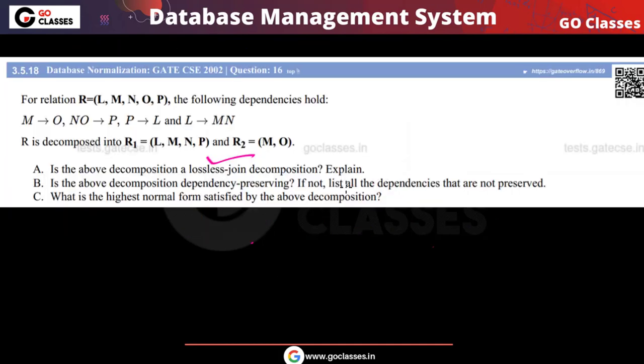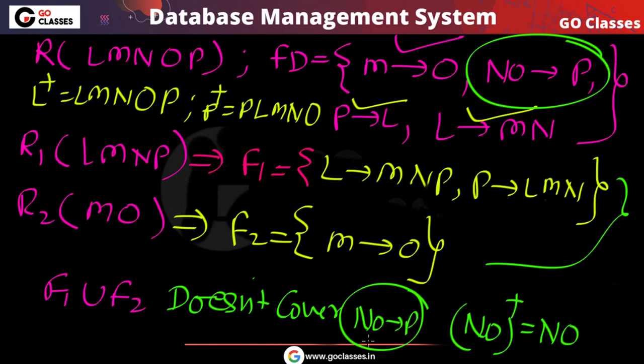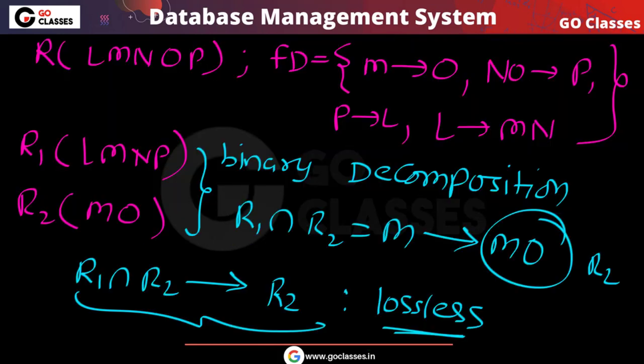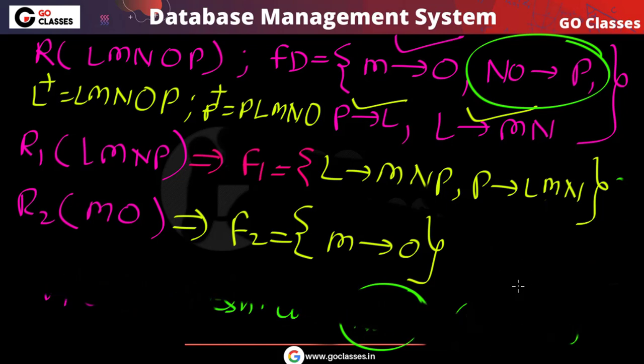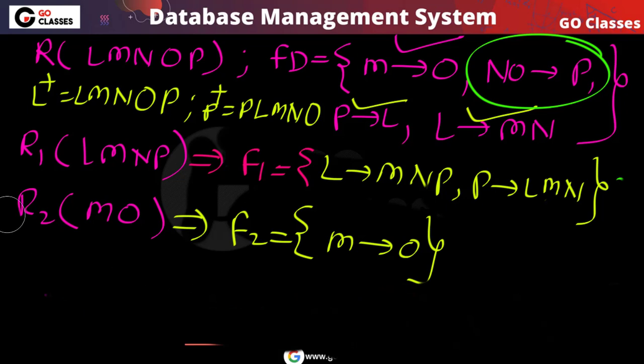The question is asking to list all the dependencies that are not preserved. So I can say that NO determines P, this dependency is not preserved by this decomposition. Also the question is asking what is the highest normal form. So let's see what is the highest normal form here. This decomposition is lossless, but it is not dependency preserving.